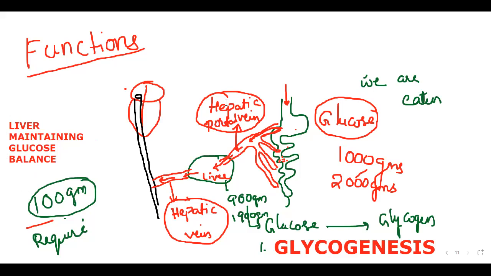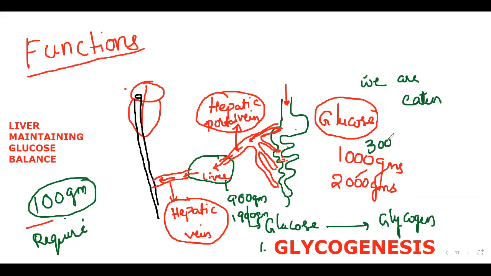Whatever you eat, where does it reflect? If I ask you, hepatic portal vein or hepatic vein? Say you are at a party and you have taken some 3000 grams. Don't worry too much, I am just giving an example.